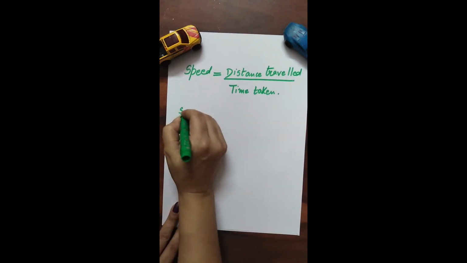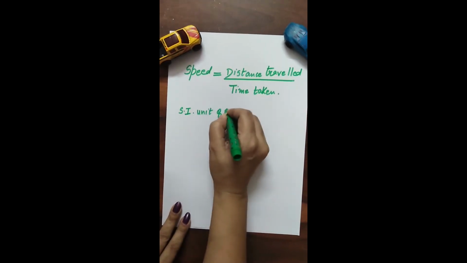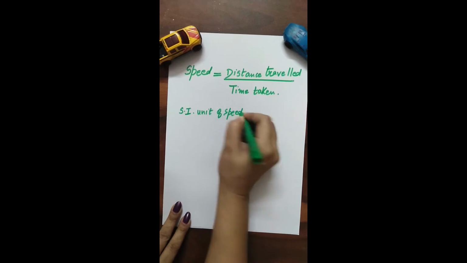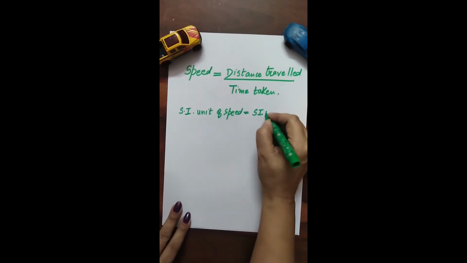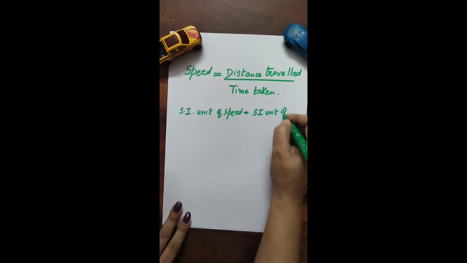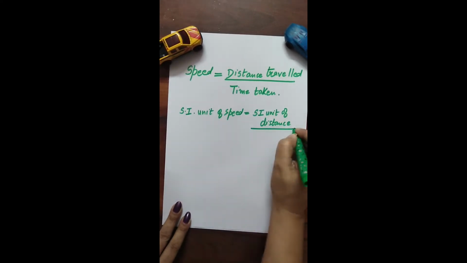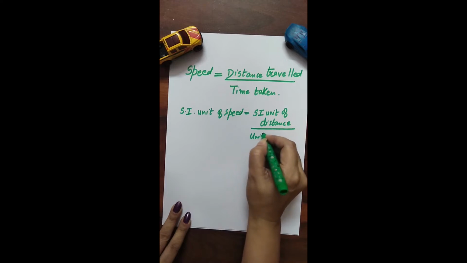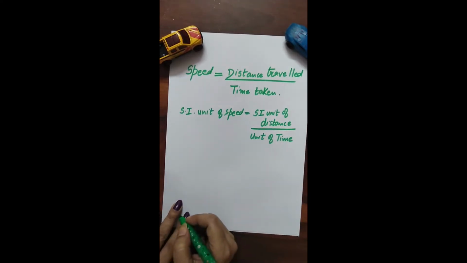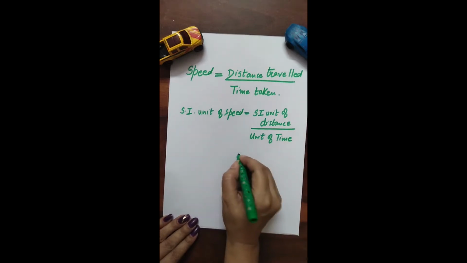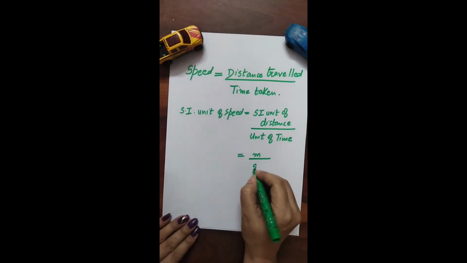Now, SI unit of speed will be equivalent to SI unit of distance divided by unit of time. Now we know that SI unit of distance is meter, SI unit of time is second.